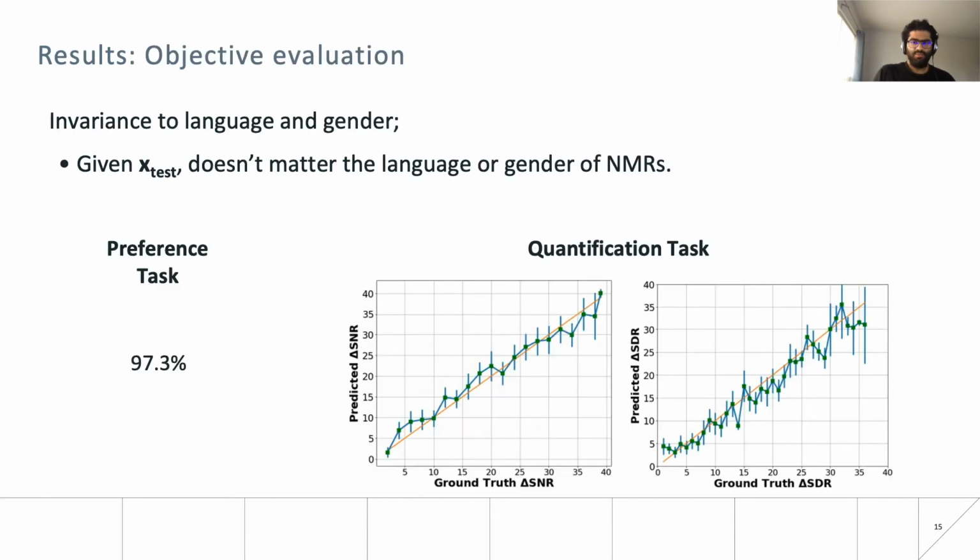We study robustness with respect to language and gender by using non-matching references across languages and genders. Our test recording is always randomly selected from the English dataset, and our reference recording is randomly selected from any of the multi-language datasets, including Mandarin, French, Arabic, Turkish, Spanish, and a variety of Indian languages, including Bengali, Gujarati, Hindi, and Marathi. The model performs fairly well, which suggests that the model is invariant to language or gender and only considers acoustic differences to assess the relative quality.